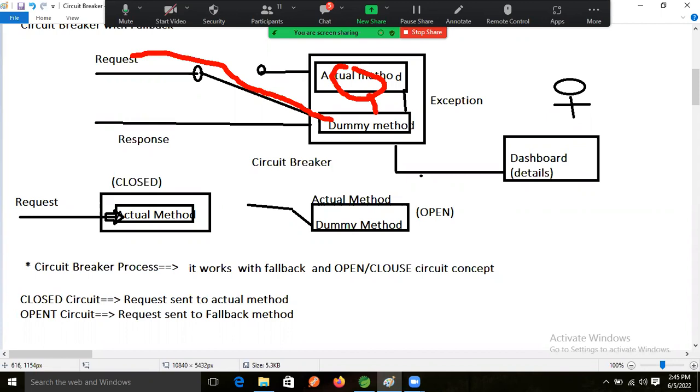20 requests will be accepted with the fallback mechanism. Once this threshold is reached, then what will happen now? Then the circuit breaker will trip, and our status, the open status, will come.